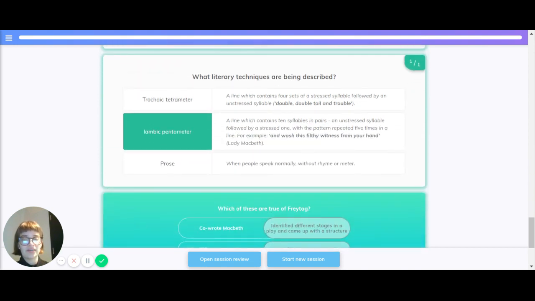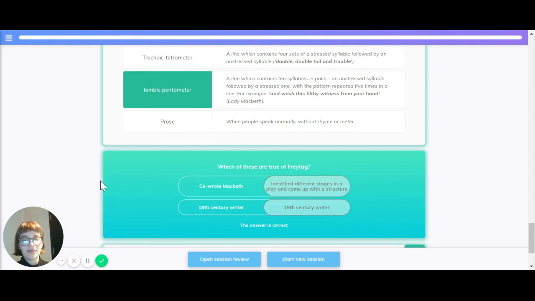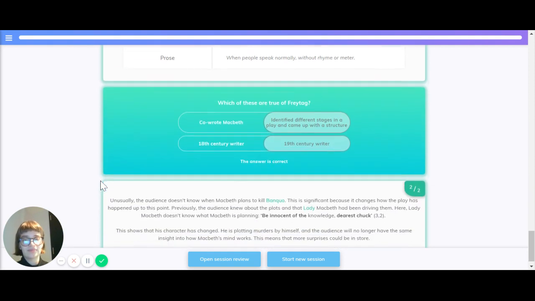What are the literary techniques being used? Trochaic tetrameter, which is a line which contains 4 sets of a stressed syllable followed by an unstressed syllable: "Double, double, toil and trouble." Iambic pentameter, a line which contains 10 syllables in pairs, an unstressed syllable followed by a stressed one, with the pattern repeated 5 times in a line. For example, "And wash this filthy witness from your hand," Lady Macbeth. Prose. When people speak normally without rhyme or meter.